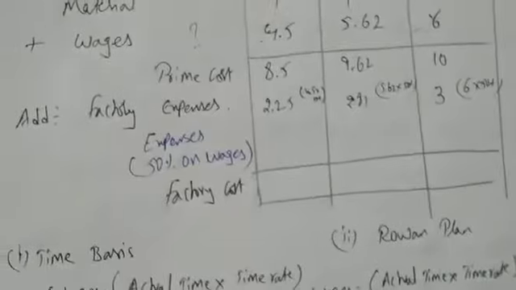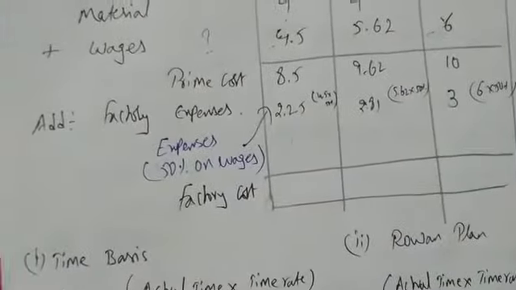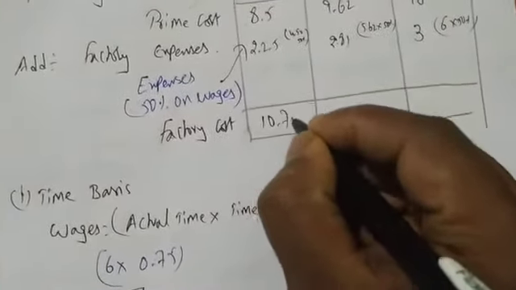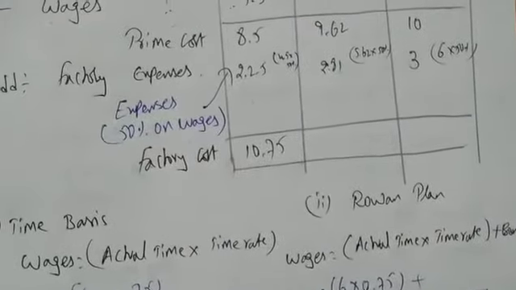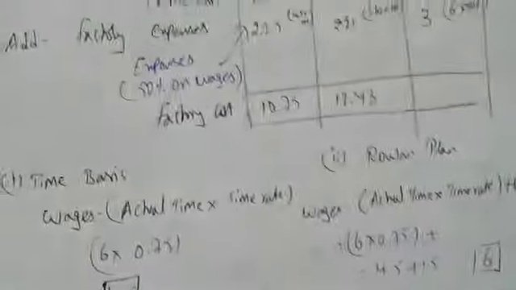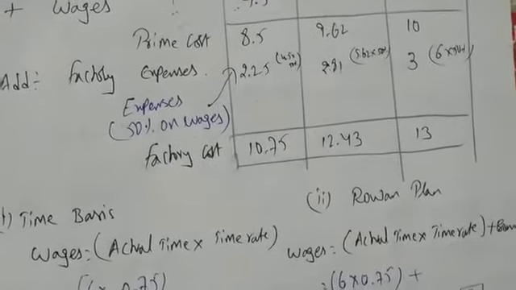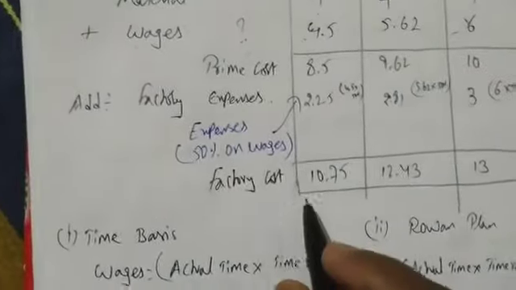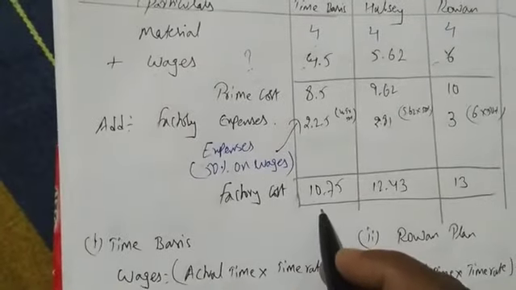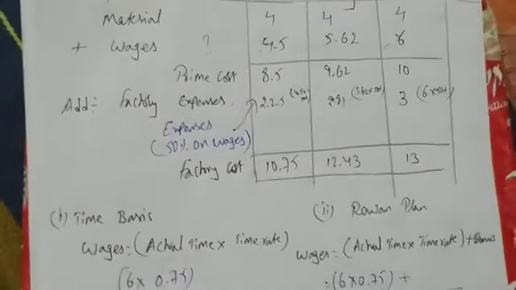So I got the factory expenses. Let me add 8.5 plus 2.25, so factory cost is 10.75. 9.62 plus 2.81 is 12.43. 10 plus 3 is 13. So factory cost is 10.75 on time basis, 12.43 based on Halsey, and 13 based on Rowan. Got it?